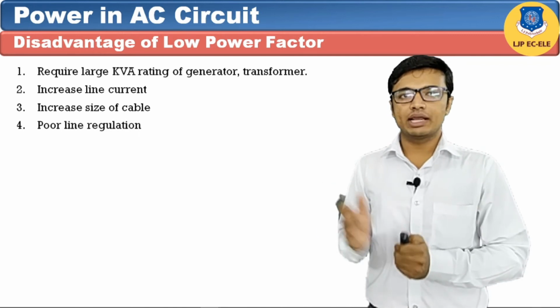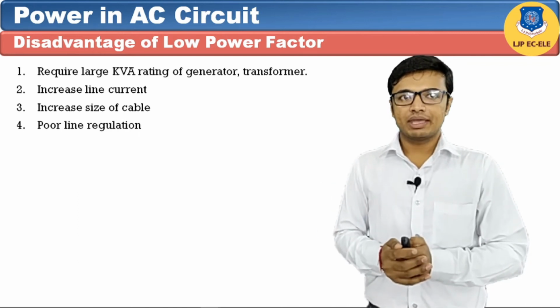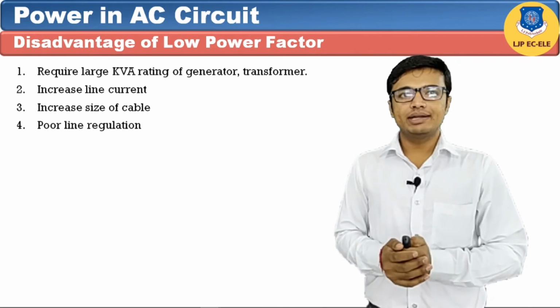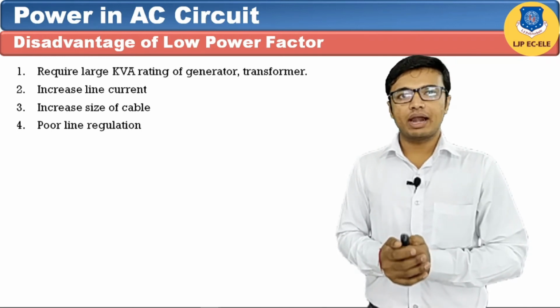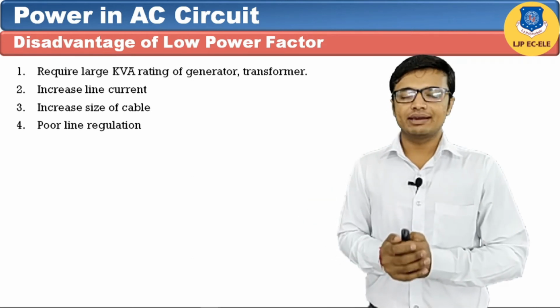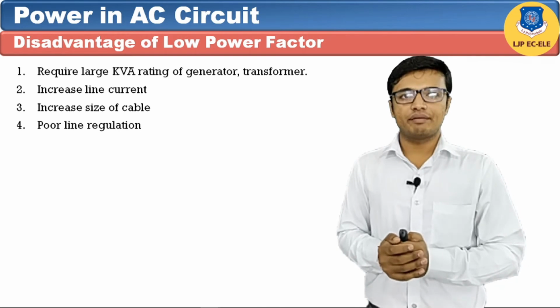Next is poor line regulation. Because as we know, line regulation is defined as the voltage drop in the line. So it is I into R. If the value of current increases, then line regulation will become very poor. It will be very lesser. Hence we have to maintain proper power factor.